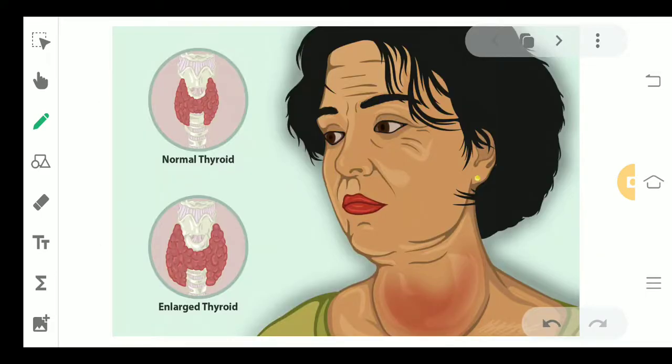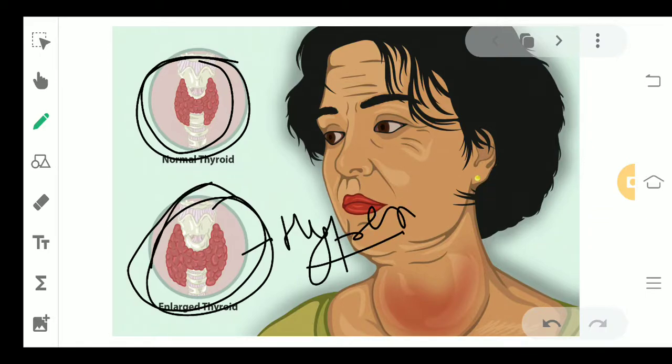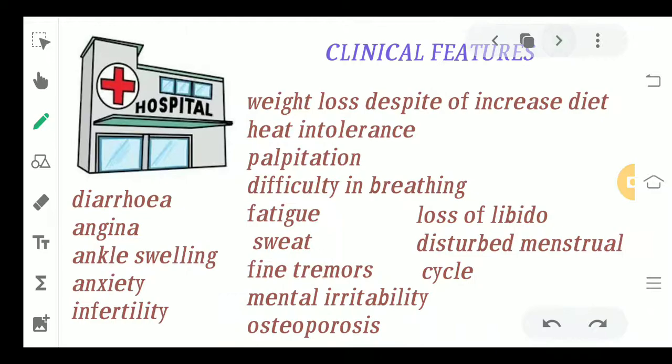You can see that a normal thyroid is somewhat like this. It is a normal thyroid and this is an enlarged thyroid gland, that is known as the hyperthyroidism condition. Due to the enlarged size, obviously something that was inside the skin layer of your neck is enlarging in size, so that enlargement can be seen superficially also. So there will be a swelling that will be seen and that swelling is known as goiter.